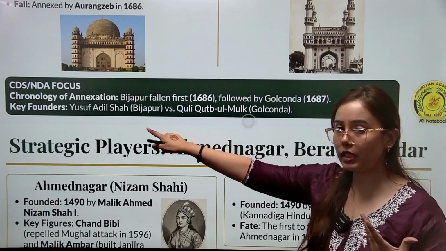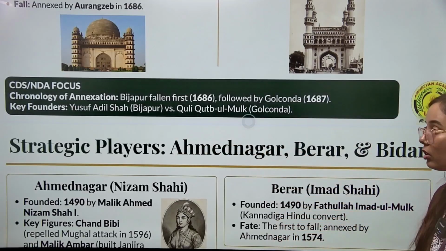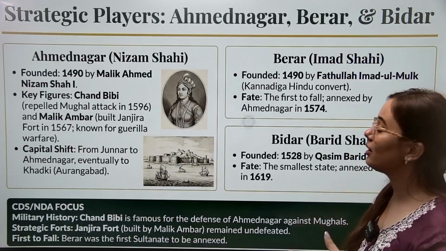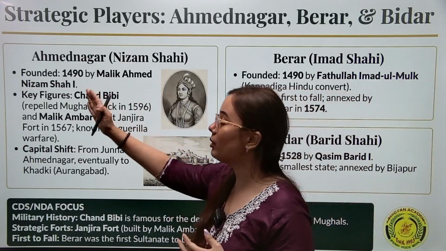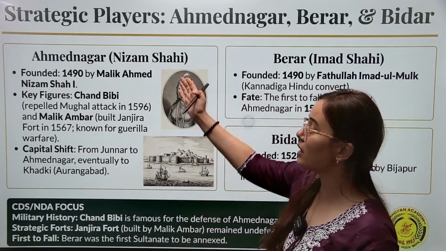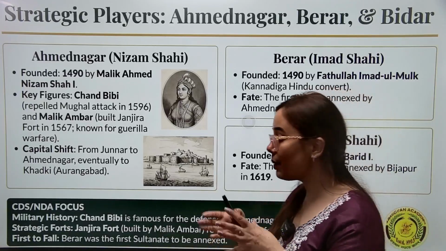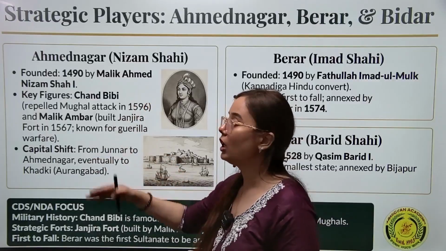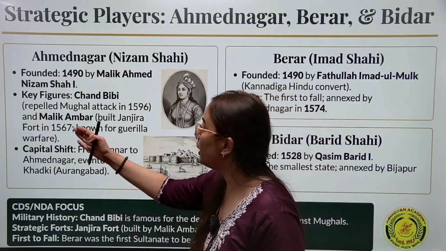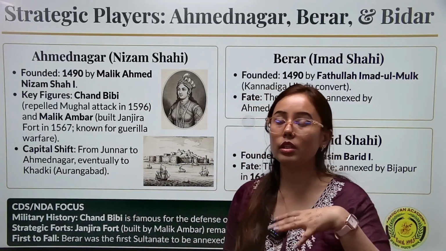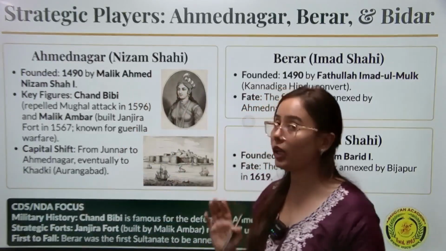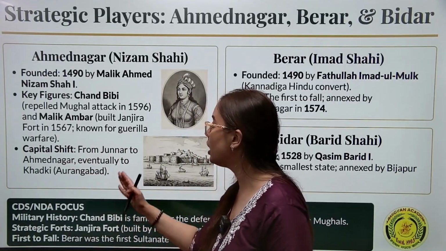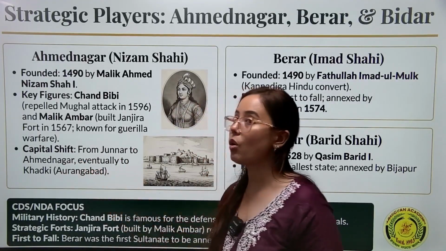The key founders: Adil Shah, and Quli Qutub Mulk. Now Ahmednagar. This Deccani Sultanate was founded by Malik Ahmad Nizam Shah. We also call this the Nizam Shahi dynasty. Some important figures here were Chand Bibi and Malik Ambar. These are some of the important personalities in the Ahmednagar kingdom. During this time, there was a capital shift from Junnar to Ahmednagar, eventually to Khadki, that is Aurangabad.